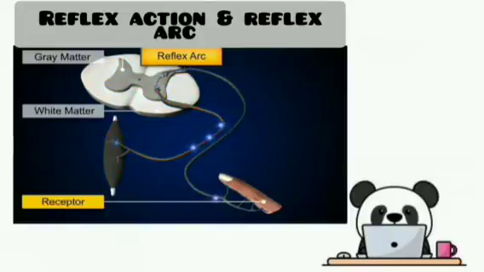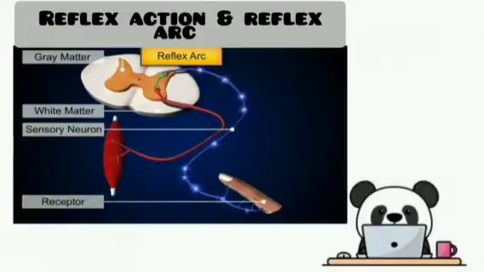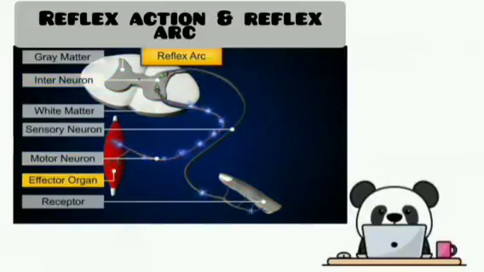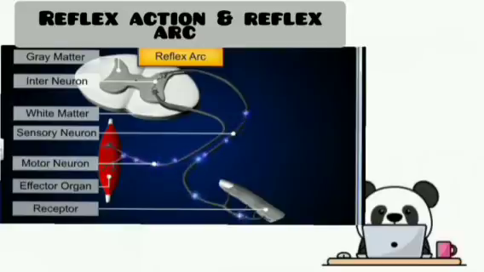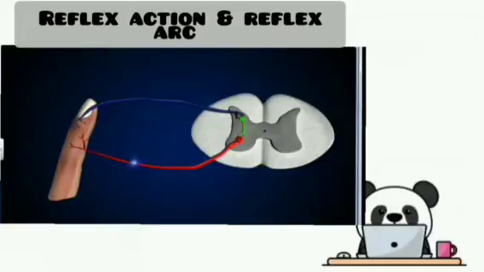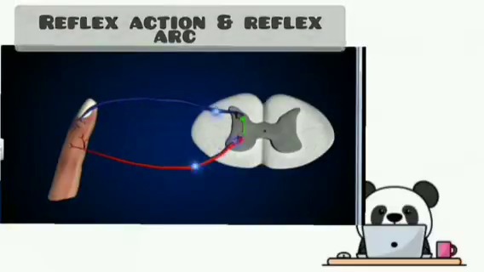It consists of receptor, sensory or afferent neuron, interneuron or association neuron, motor or efferent neuron, and effector organ. So the afferent neuron receives signals from the sensory organs and transmits the impulse via dorsal nerve roots or sensory nerves into the spinal cord. In the spinal cord, the sensory neuron is connected to the association neuron, which transmits the stimulus to the efferent neuron. Then the efferent neuron passes the stimulus to the effector organ, such as muscle, through the ventral nerve root. Such a reflex arc bypasses impulse transmission to the brain, and thus it helps us to avoid pain.